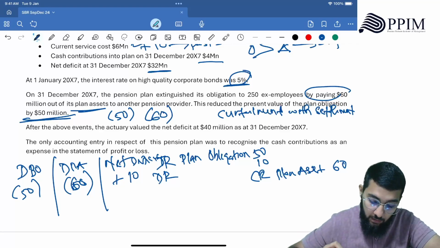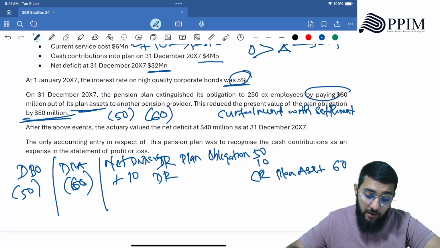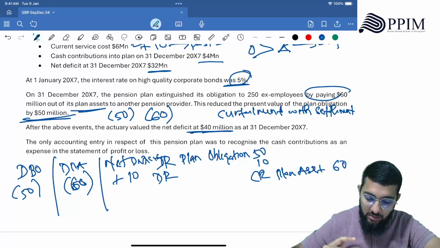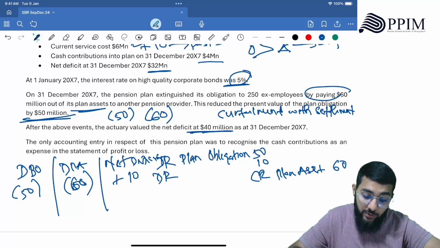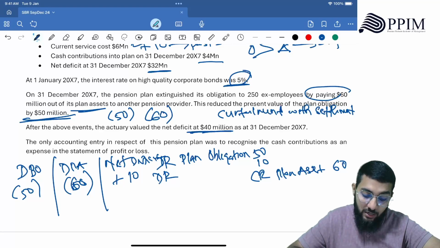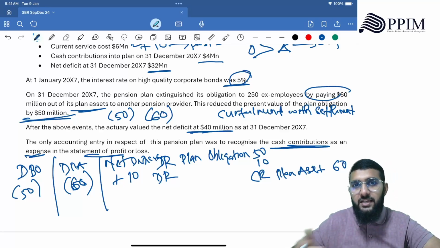Right. After the above events, the actuary valued the net deficit at 40 million. That's a closing actuary calculation. Now that would give rise to your remeasurement component. The only accounting entry in respect of this pension plan, now there's another problem, was to recognize the cash contributions as an expense in the statement of profit or loss. Cash contributions to plan asset as expense.